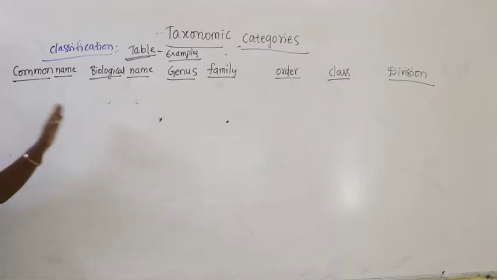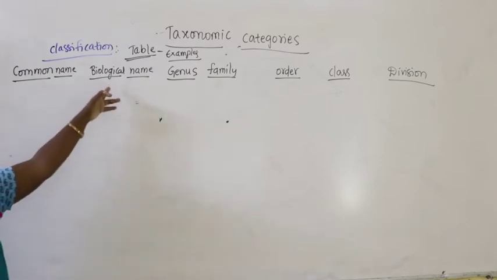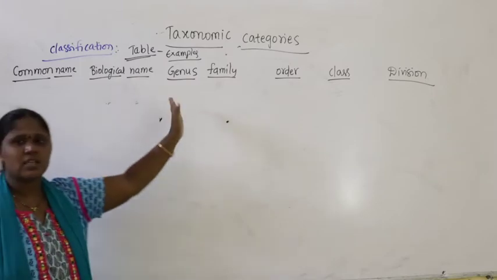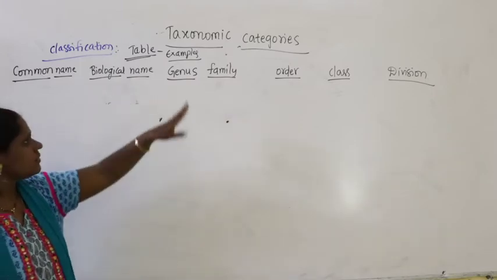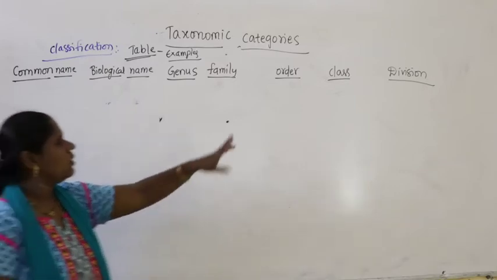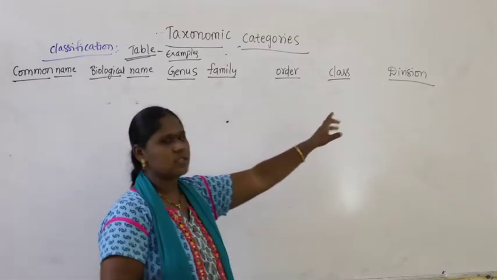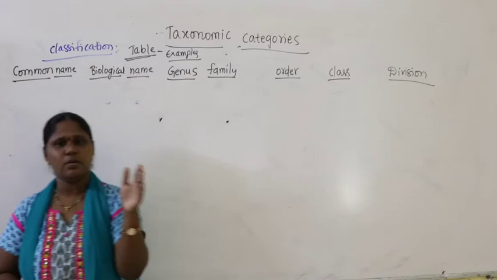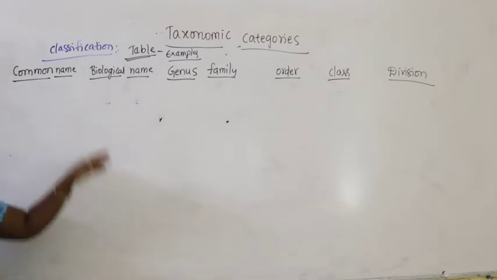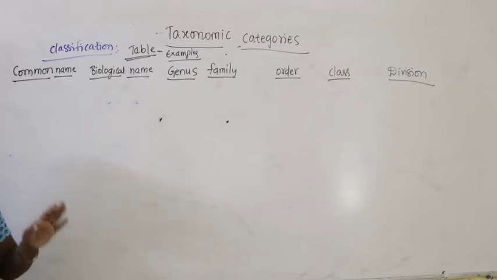Classification starts from the scientific name. The biological name itself is called the scientific name. In that we talk about the genus name and species name. Then we talk about which family they belong to, and which order, class, and division. When you keep the plant name with these taxonomic categories, that itself is called classification. Now let us take some examples.